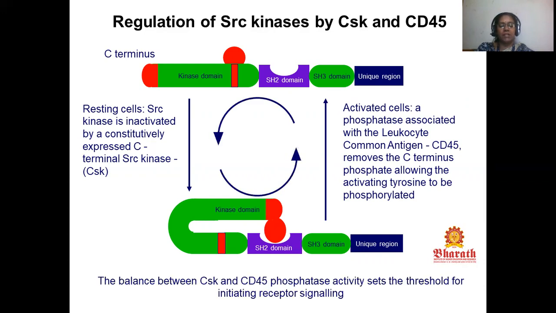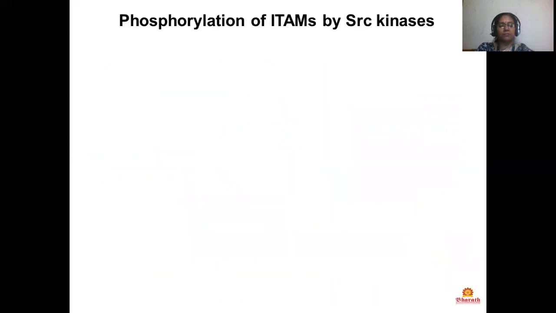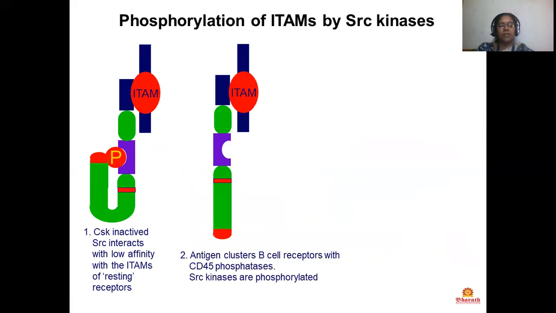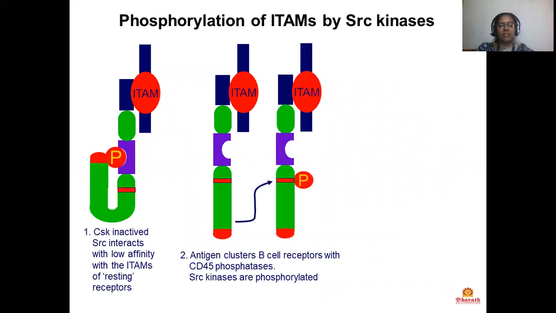The balance between CSK and CD45 phosphatase activity sets the threshold for initiating receptor signaling. Phosphorylation of ITAMs by SRC kinases: First, CSK inactivates SRC, which interacts with low affinity with the ITAM of resting receptors. The second is that antigen clusters B cell receptors with CD45 phosphatases. SRC kinases are dephosphorylated and activated to phosphorylate ITAMs.